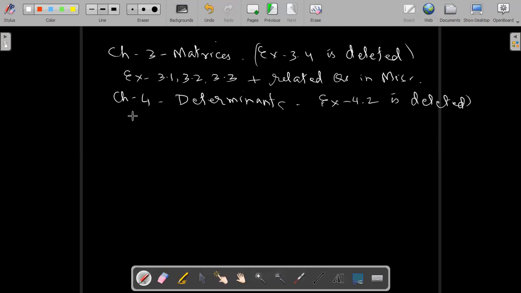Rest of the exercises you have to do: exercise 4.1, 4.3, 4.4, 4.5, 4.6 plus related questions in miscellaneous exercise. These two will have the weightage of 10 marks.